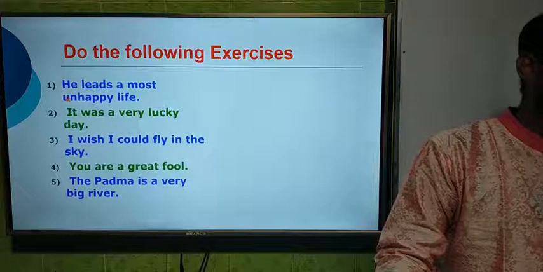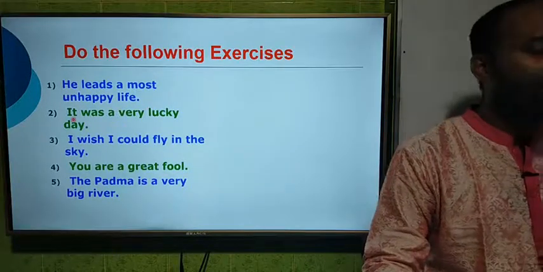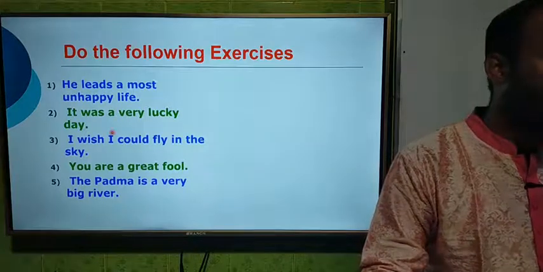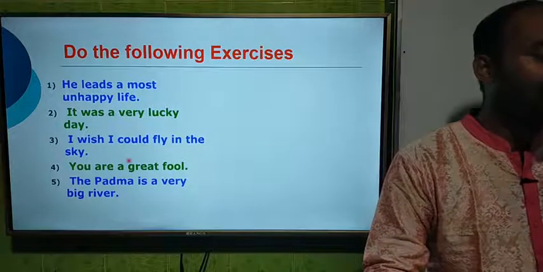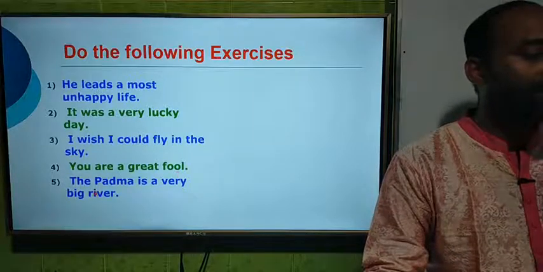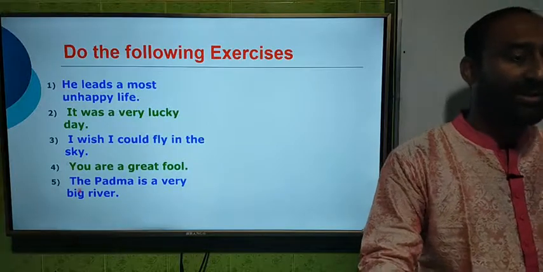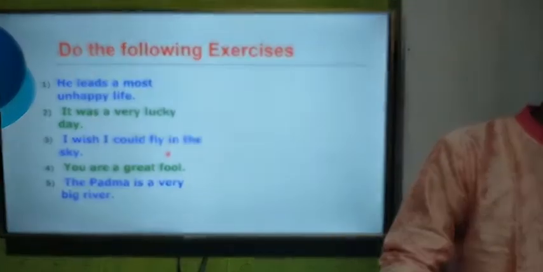These exercises are: he leads a most unhappy life. Second one, it was a very lucky day. Third one, I wish I could fly in the sky. Fourth one, you are a great fool. Fifth one, the Padma is a very big river. These are the questions, and again I am going to discuss according to the rules I have taught today.